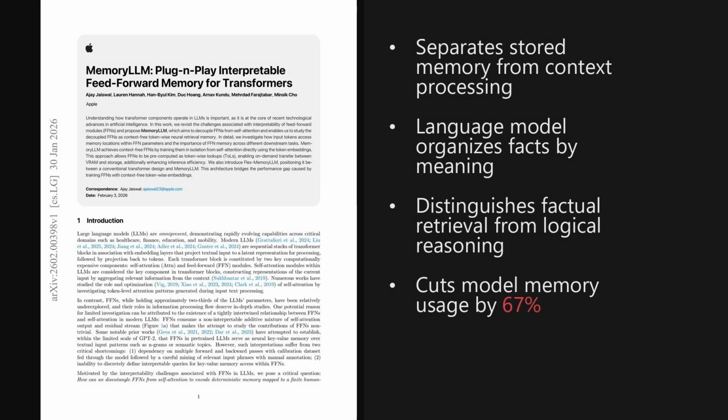Wrapping up, two takeaways stand out. Decoupling the feed-forward networks transforms them into transparent, interpretable memory banks, and offloading these static lookups drastically reduces VRAM requirements. This points toward a future where we can run powerful, explainable models directly on consumer devices.